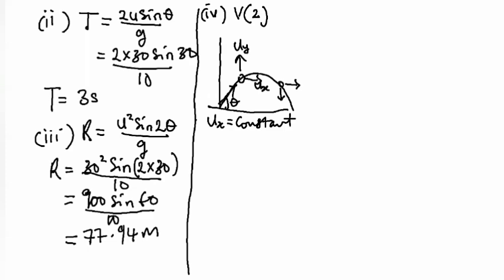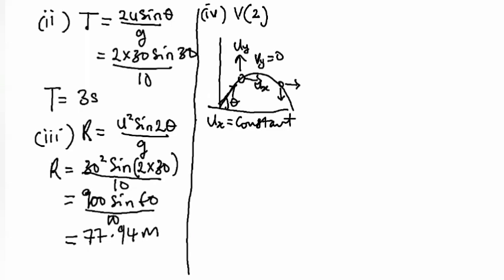It's only the vertical movement that will change, because as it's going up, it will reach a maximum height. At that height, its vertical component of velocity becomes 0. V subscript Y equals 0 at maximum height. Then as it starts to come down again, V subscript Y starts gaining velocity again.